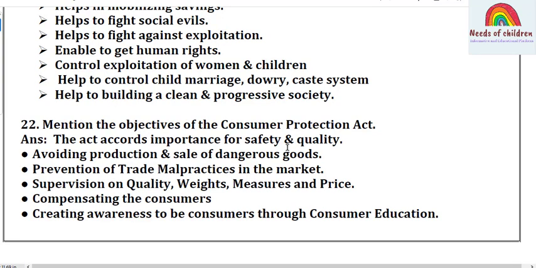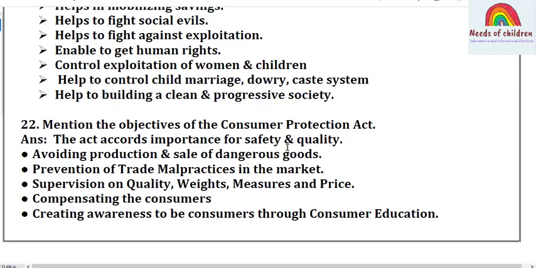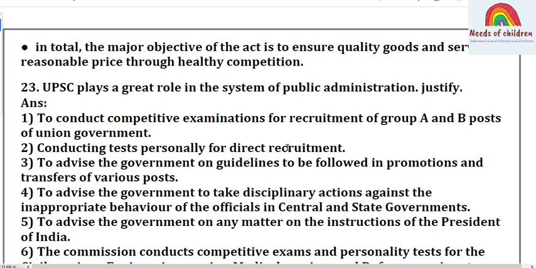Answer for this: the Act accords importance to safety and quality, avoiding production and sale of dangerous goods, prevention of trade malpractices in the market, supervision on quality, weights, measures and price, compensating the consumers, creating awareness among consumers through consumer education. In total, the major objective of the Act is to ensure quality goods and services at a reasonable price through healthy competition. Let's move on to question number 23.